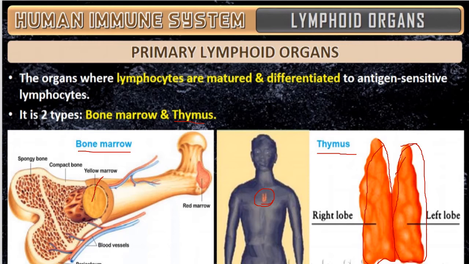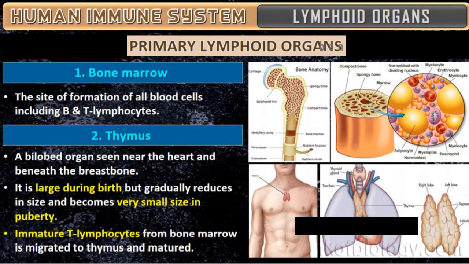The thymus will differentiate T lymphocytes, whereas bone marrow is meant for the production of blood cells. So bone marrow and thymus are the ones which produce T lymphocytes and B lymphocytes. So the bone marrow, as I told you, is a site of formation of all blood cells, including B and T lymphocytes.